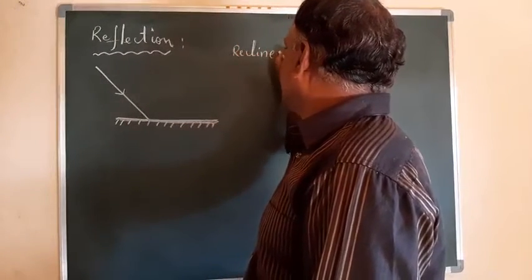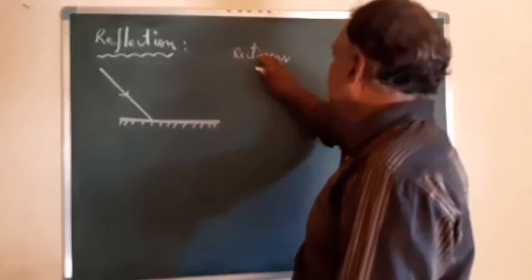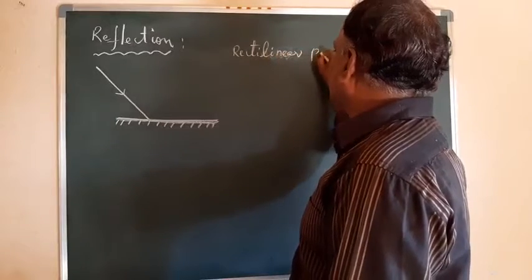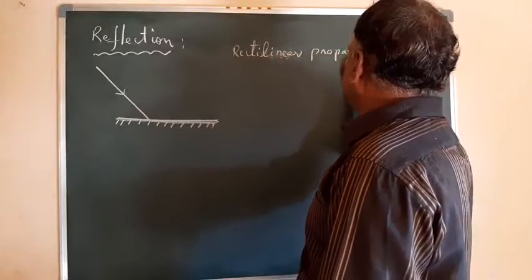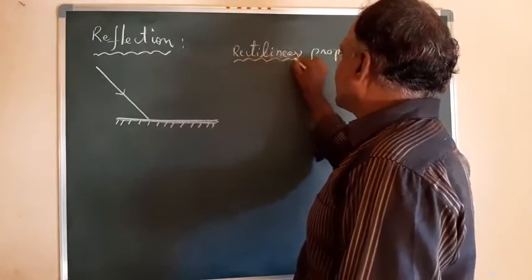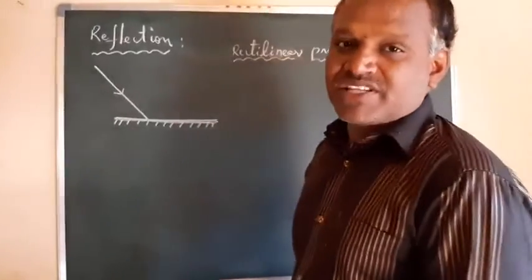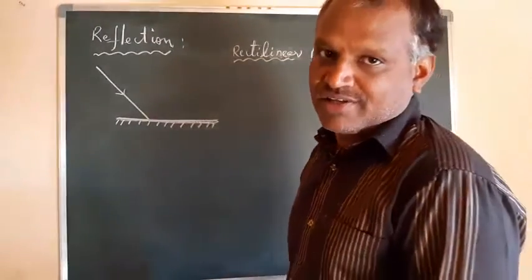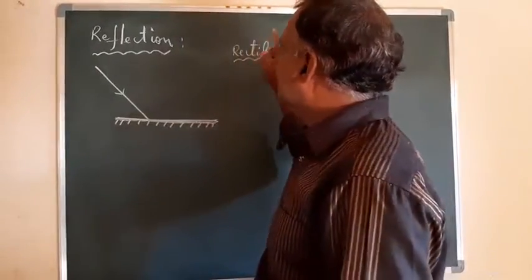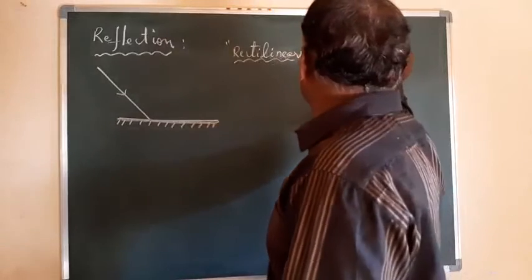Whenever light is propagating along straight lines, or the energy of light is transmitted along straight lines in only one direction, we say the light has rectilinear propagation.